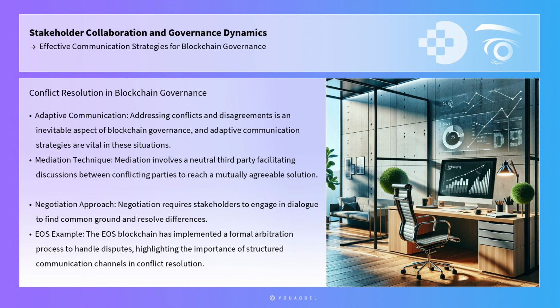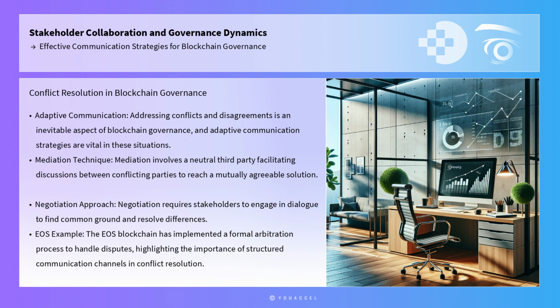Addressing conflicts and disagreements is an inevitable aspect of blockchain governance, and adaptive communication strategies are vital in these situations. Conflict resolution techniques, such as mediation and negotiation, can be integrated into governance frameworks to manage disputes effectively.